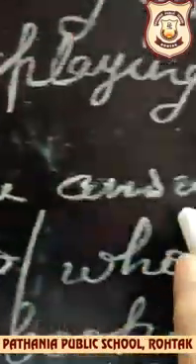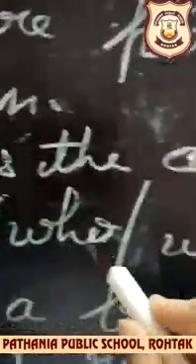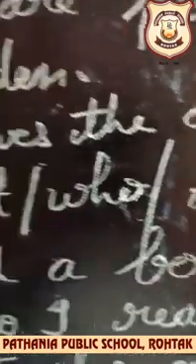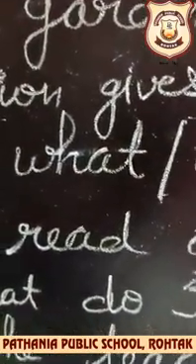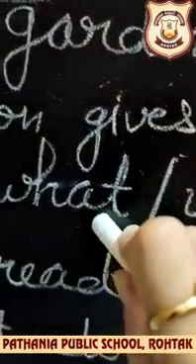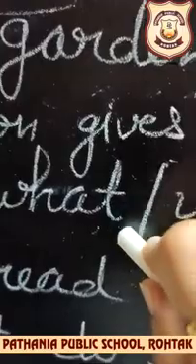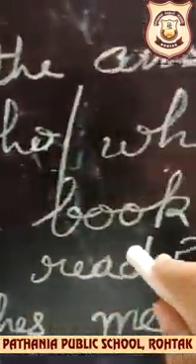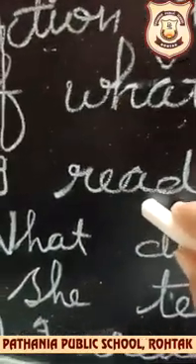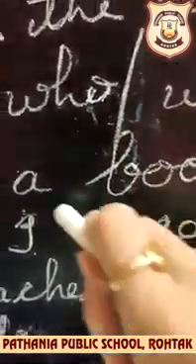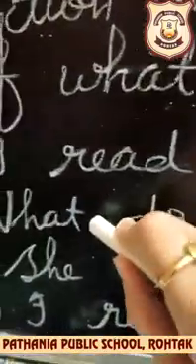Action gives the answer of what, who and whom. When the action gives the answer of what, who and whom, that is basically an object. Okay beta? This is a master stroke to identify an object. If you get the answer of what, who and whom, that is an object. I read a book. So, frame a question: what do I read? A book is giving the answer of what.